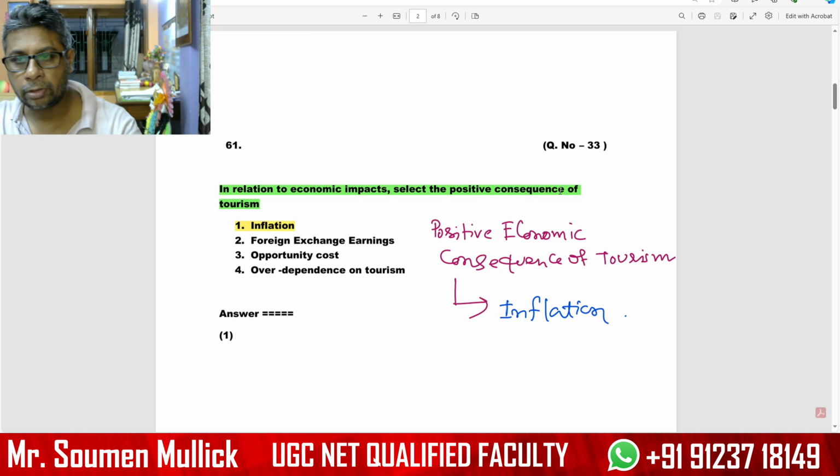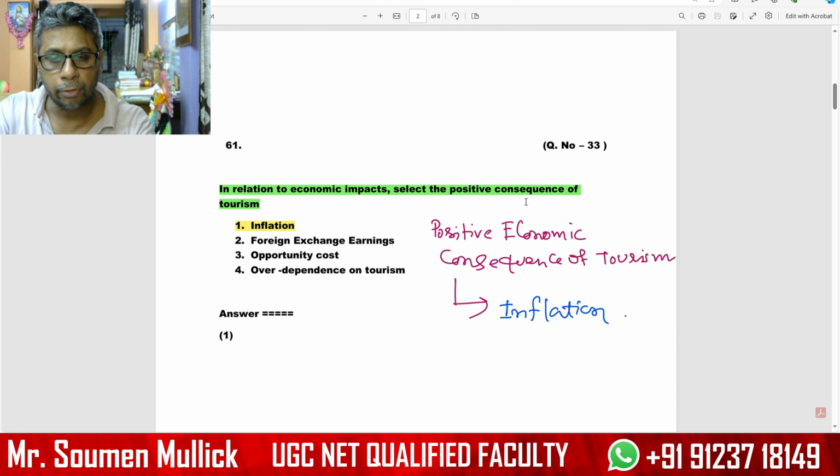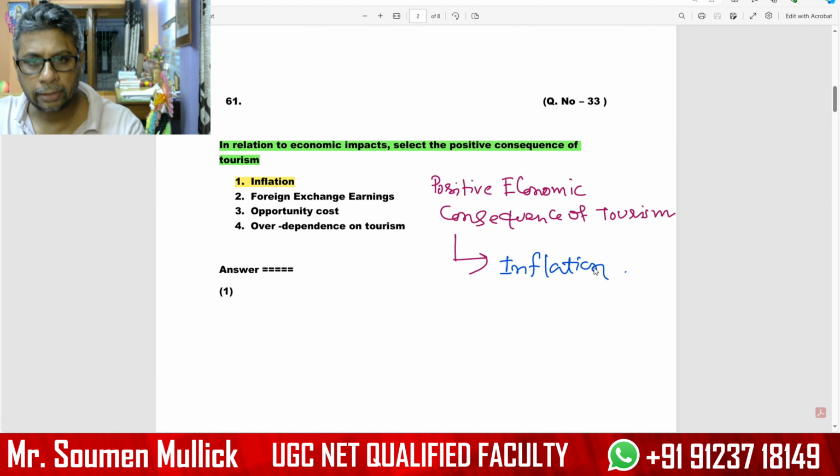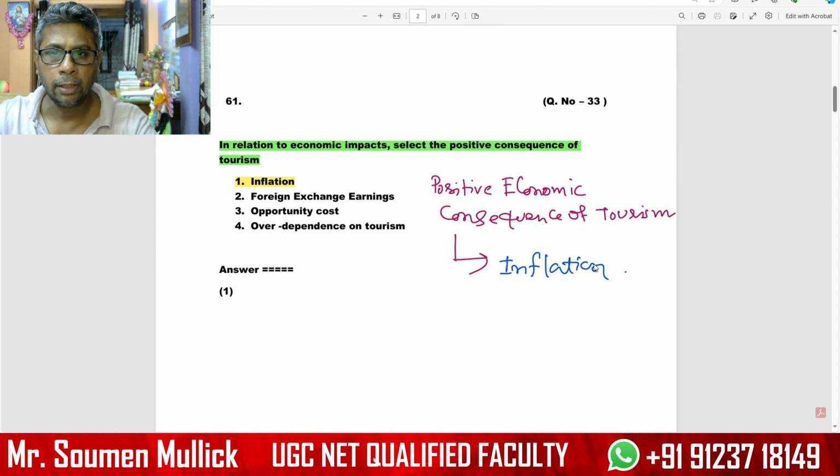Consequences is generally used from a negative perspective, but they are asking for the positive consequences. Very tricky question. Inflation means when money cannot chase our product. That's the situation which arises for inflation.